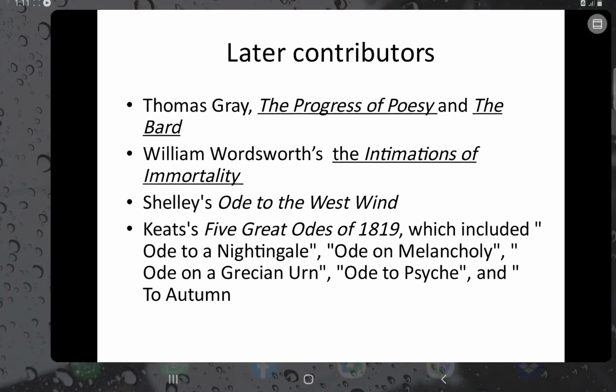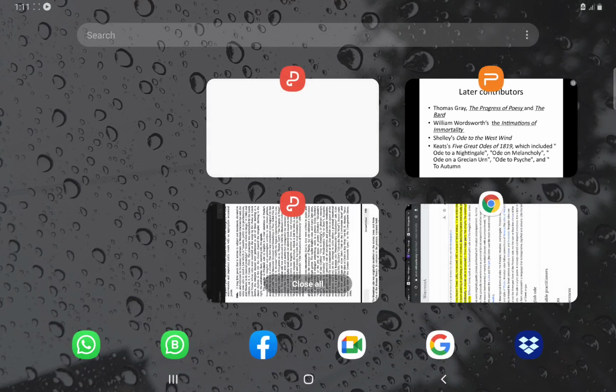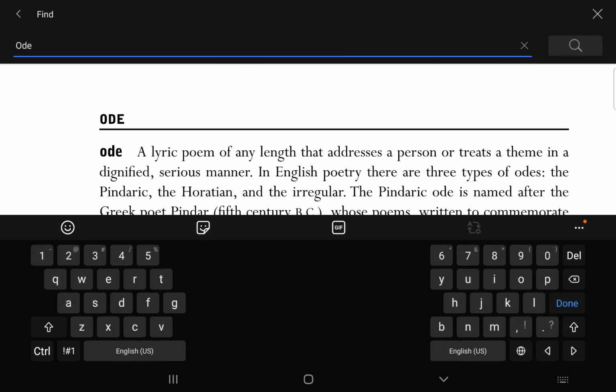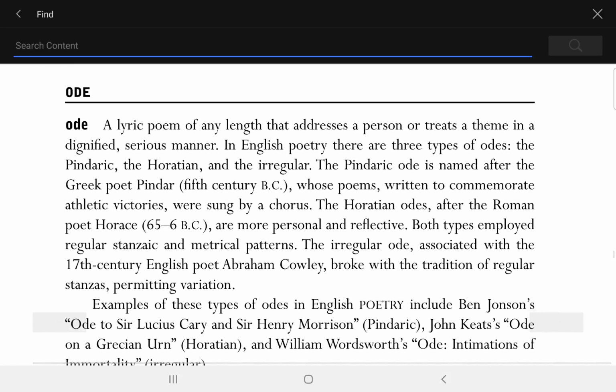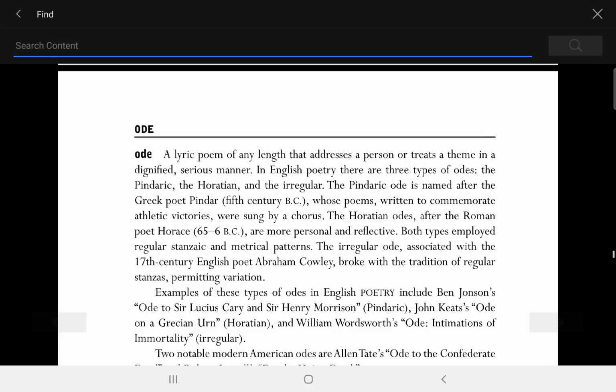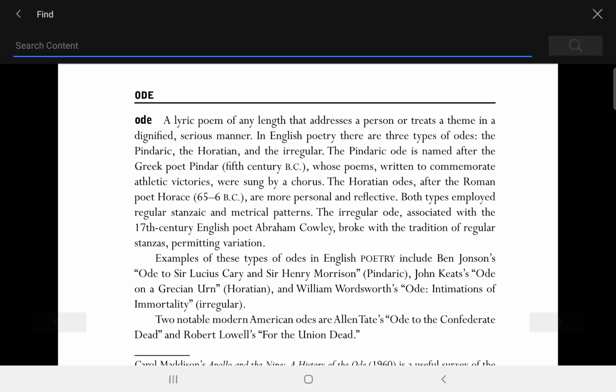Now let us check what the book says. We should follow books, isn't it? So again here the same thing, we have a lyric poem of any length that addresses a person or treats a theme in a dignified, serious manner. In English poetry, there are three types of odes: the Pindaric, Horatian, and the Irregular. Almost the same, because the presentation was based on these two books.